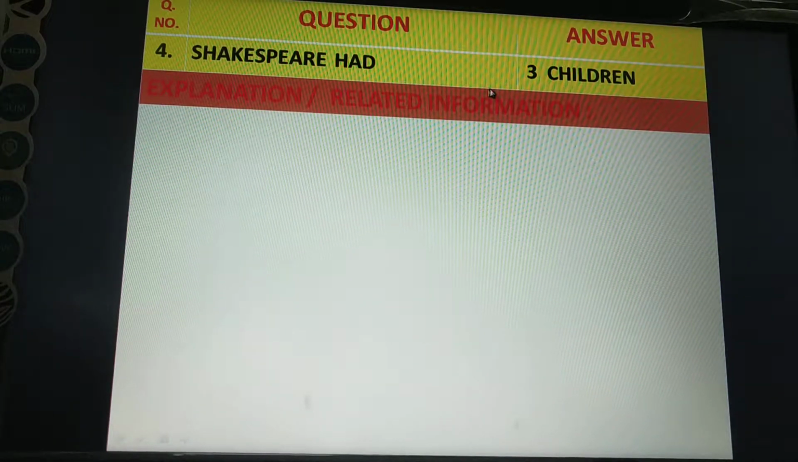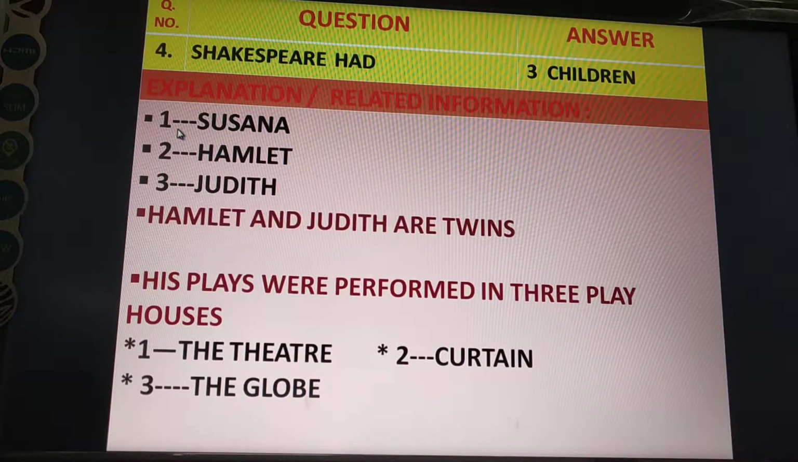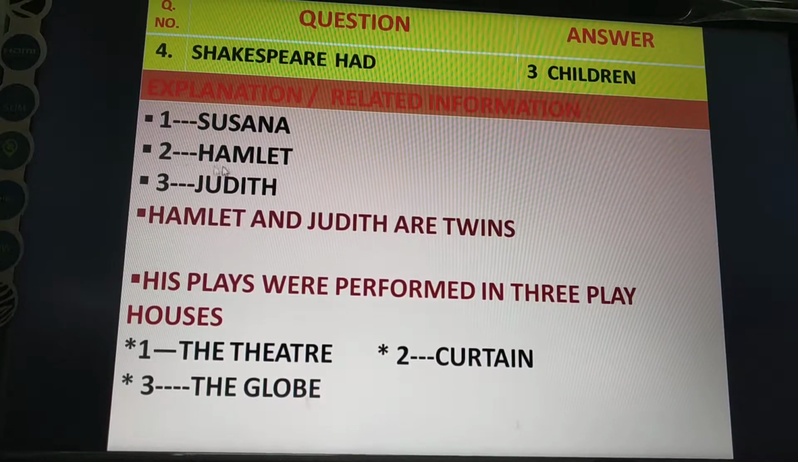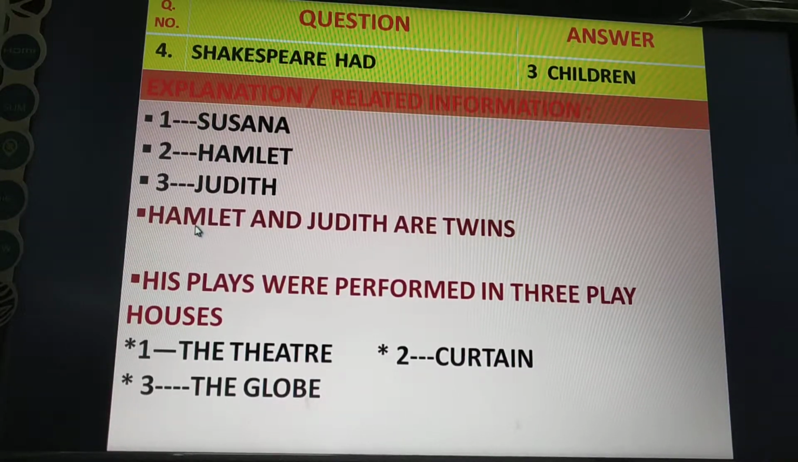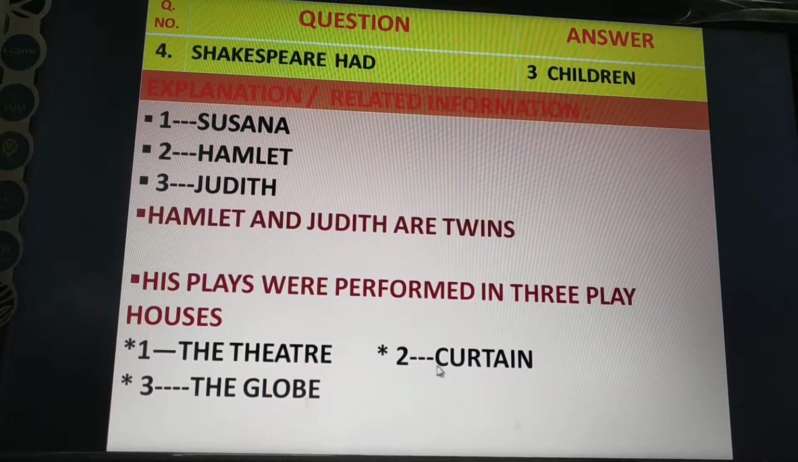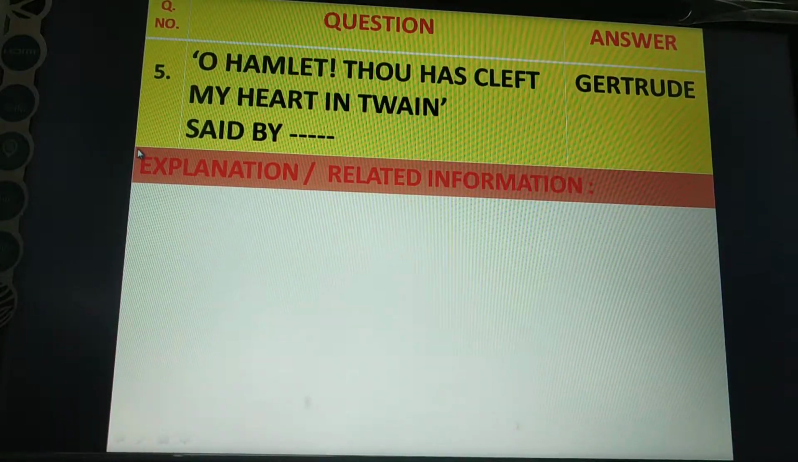Shakespeare had 3 children, and the first was named Susanna. Susanna was the first child. Next children, Hamnet and Judith. Hamnet and Judith are twins. Shakespeare's plays were performed in 3 playhouses. Number 1, the Theatre. Number 2, Curtain. Number 3, the Globe. These are the names of the theatres.